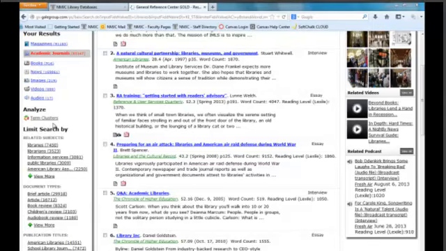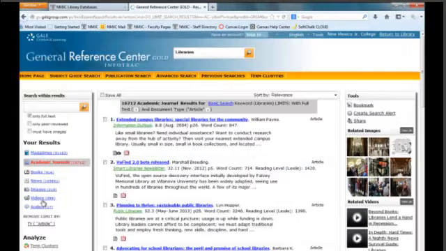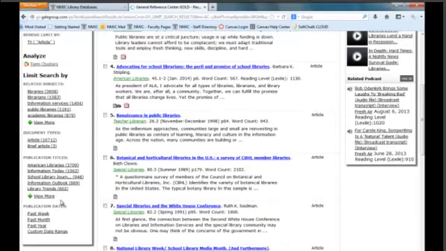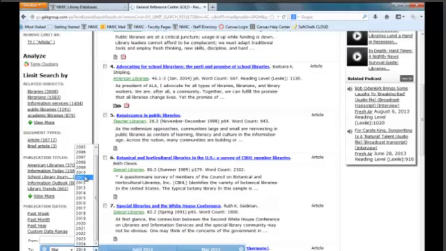To further help our choice, we could look into related subjects, document types, the publication that the article came from, or the publication date. It's usually best to stick with articles in your document type because brief articles and book reviews will be too short or will not contain the information you need. Click on Article to narrow your search results down. You may also want to choose publications within a recent time frame, perhaps 5 years.